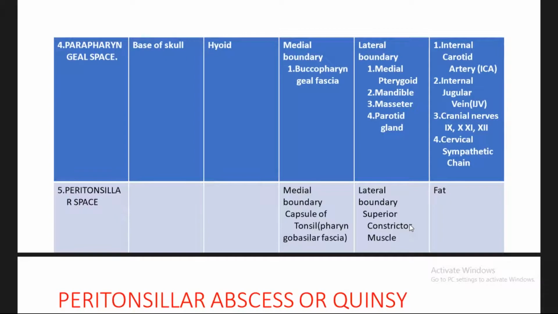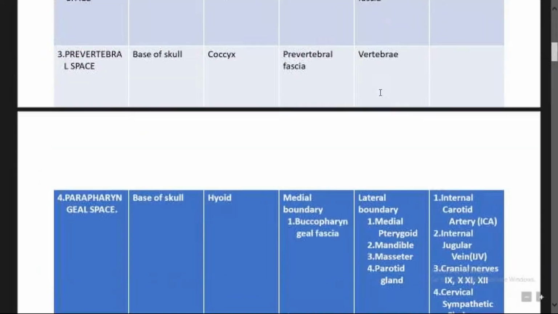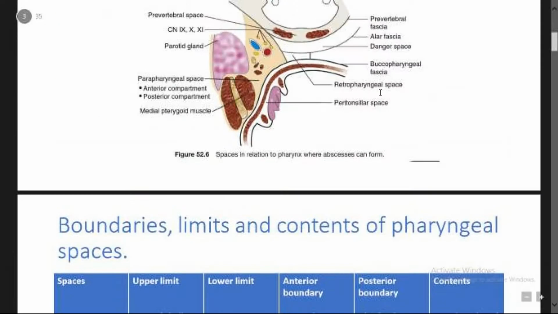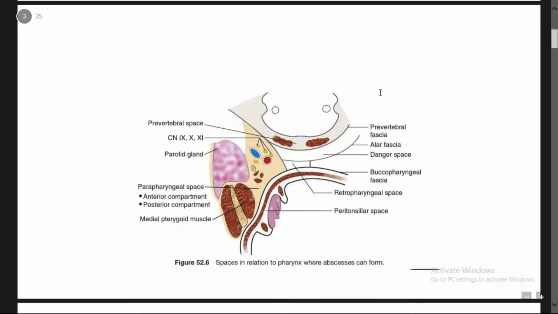The medial boundary is the buccopharyngeal fascia. It is in continuity with the retropharyngeal space, so it can communicate with the opposite parapharyngeal space through the retropharyngeal space. The lateral boundary is bounded by the medial pterygoid, mandible, masseter, and parotid gland. You can see in the picture here.